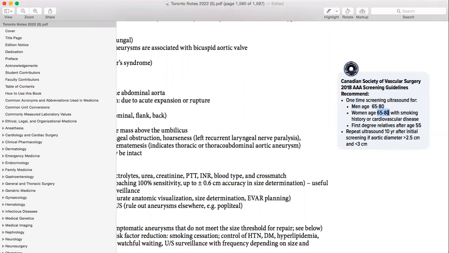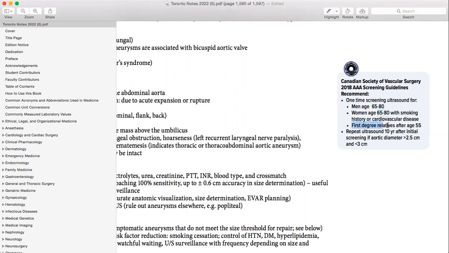You need to know which conditions are specifically for women. So in men, if a person is coming after 65, you are going to go for it. In men, there is a high risk of having abdominal aortic aneurysm, but in women, 65 to 80 with smoking history, cardiovascular disease, or a first degree relative after the age of 65. So these are the conditions that can be applied. Then you are going to do that.